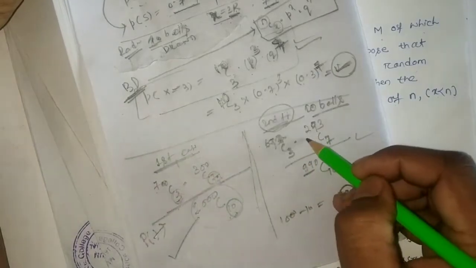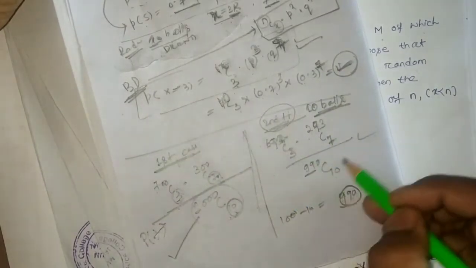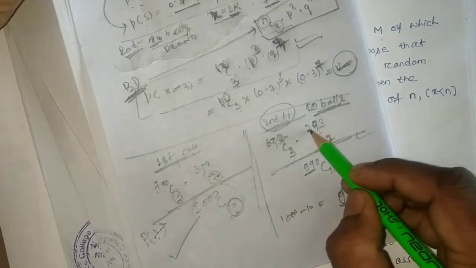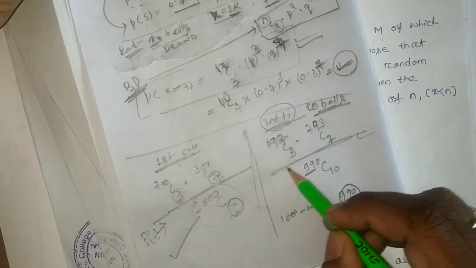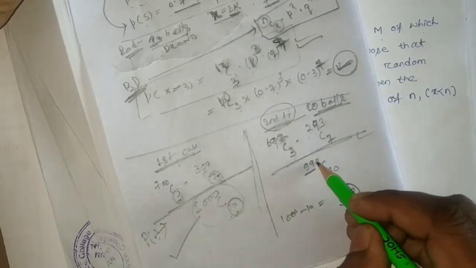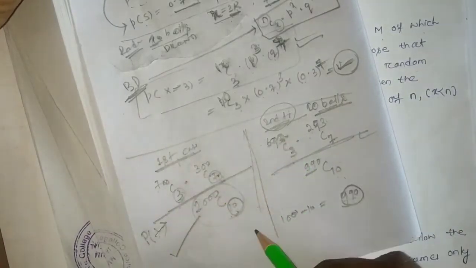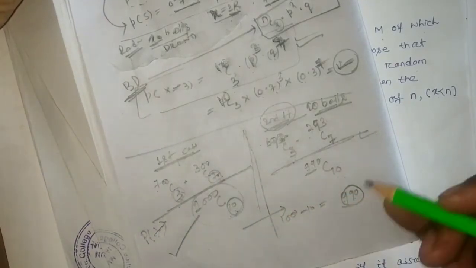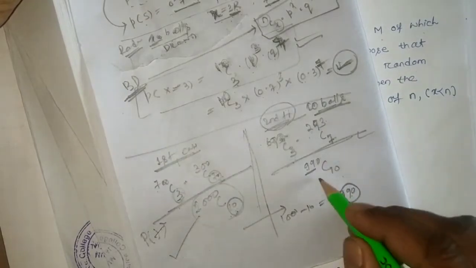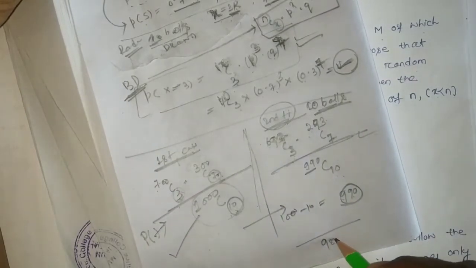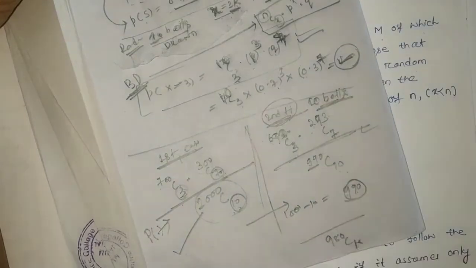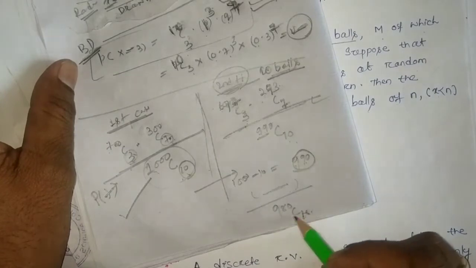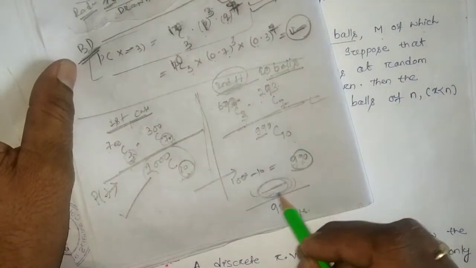If I do the same thing, drawing 10 balls, then the probability will be 697C3 into 293C7 by 990C10. So here, without replacement, you consider what the scenario is. It changes each and every time. In the second time, in the denominator you can find 980C10. So here the denominator will change, and accordingly the numerator will also change.